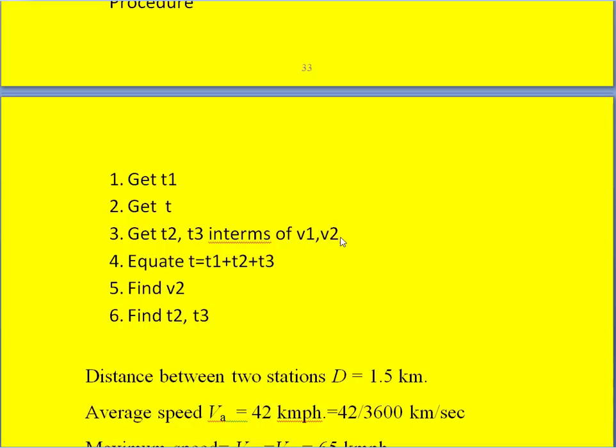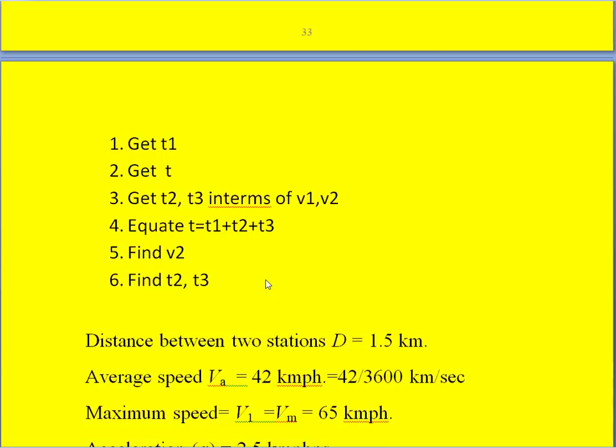So V1 is known, but only V2 is not known. And once we substitute this in the equation for total time of running, that is T is equal to T1 plus T2 plus T3, we get only one unknown, that is V2. So we can get that V2 from that equation. Once we get that V2, we already know the definitions of T2 and T3, so we use those definitions and calculate T2 and T3.